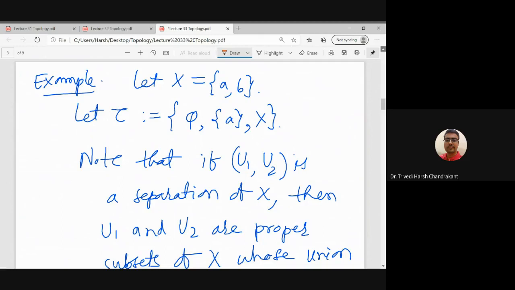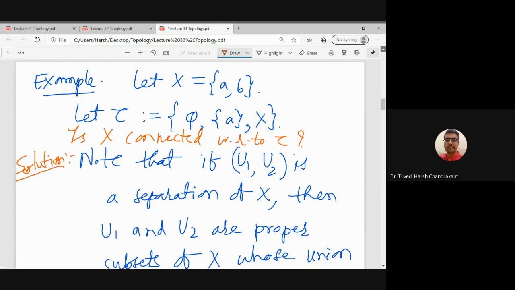Right? So the question is, is X connected with respect to tau? So the answer is we don't know.